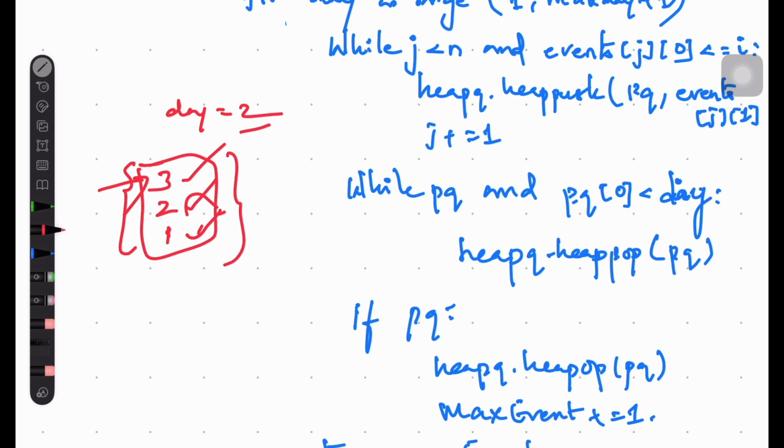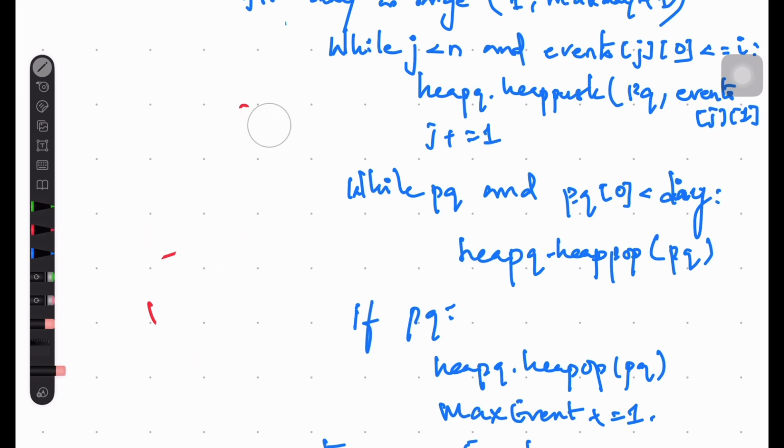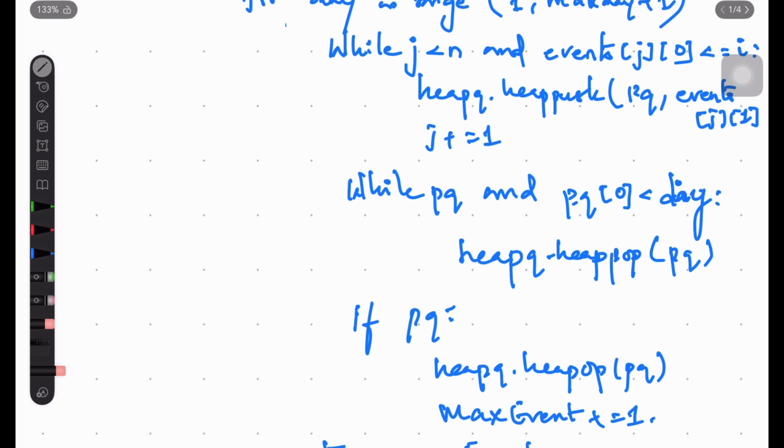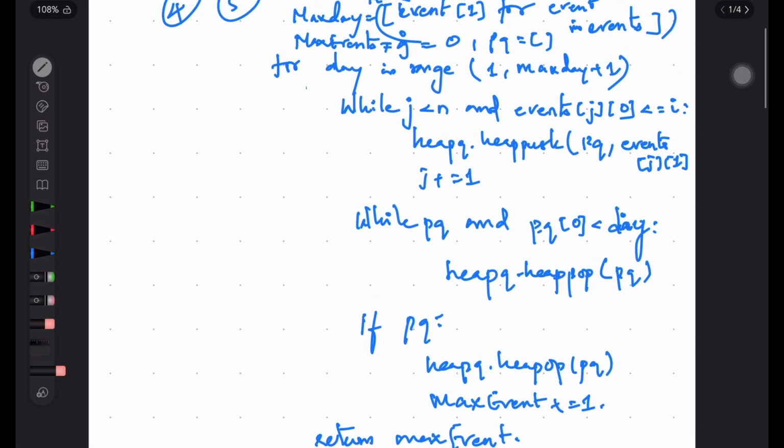So it will again traverse through order of n. So to avoid this order of n, we are using the priority queue. For that we will be having only log of n for insertion and pop out. That's why, nothing else. I hope this makes sense.